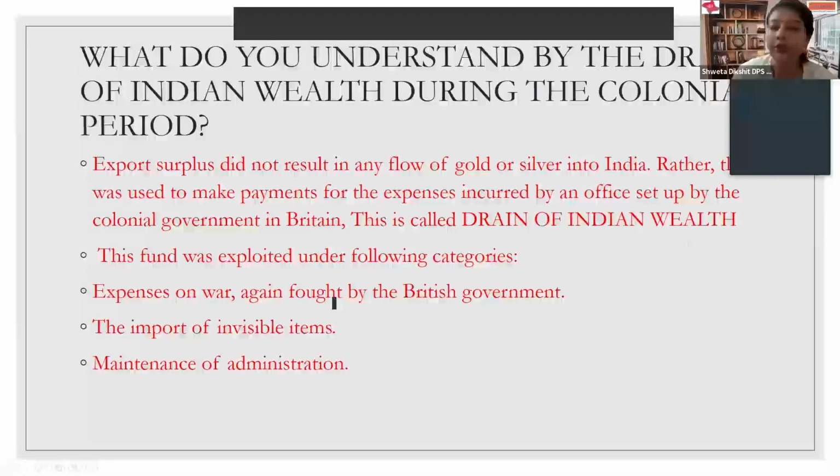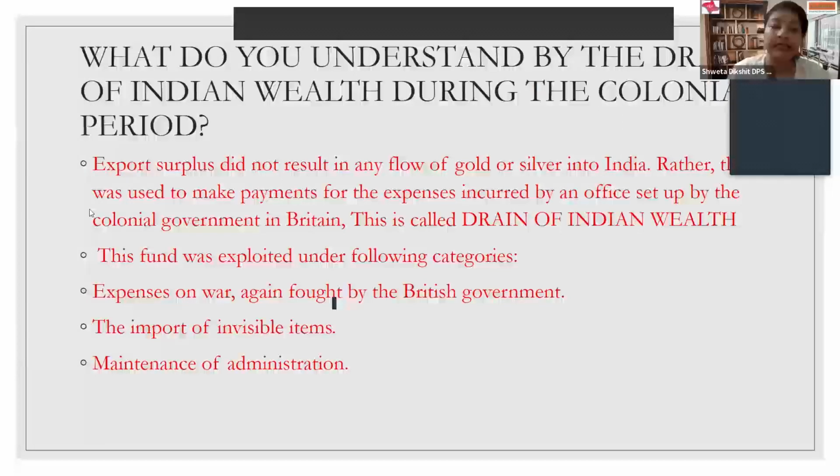Now, what were the uses? Why do we call that there was drain of Indian wealth? How was this money being exploited? So this can be a 3-mark question or sometimes in an optional question for 2 marks. So the first use was made for the expenses on the war. See, the Britishers kept fighting so many wars, maybe the World War I, World War II, or multiple other wars fought against Russia or France. But whatever wars incurred during the rule of the British in India, the money or the expenses were managed directly or indirectly by these export surpluses.